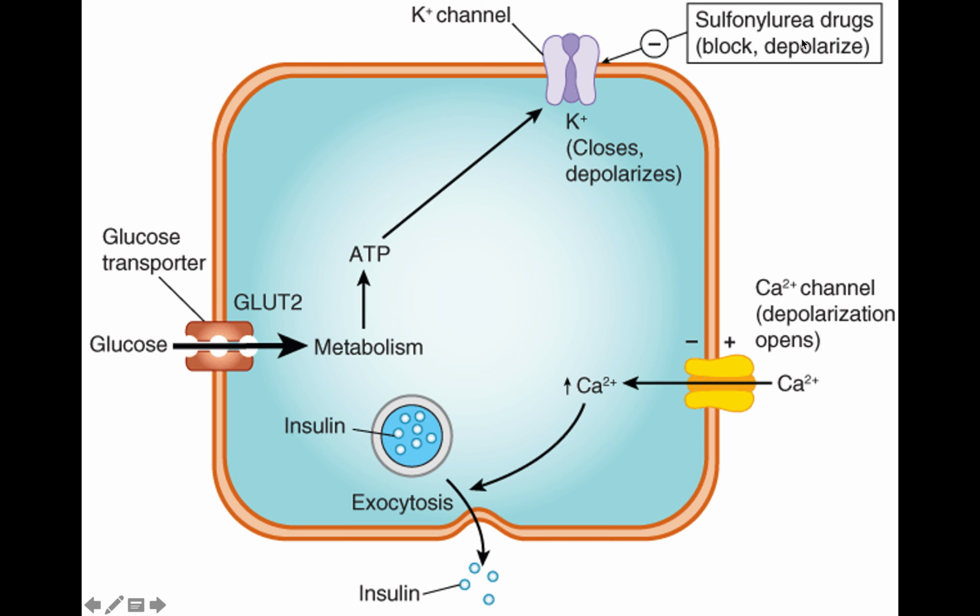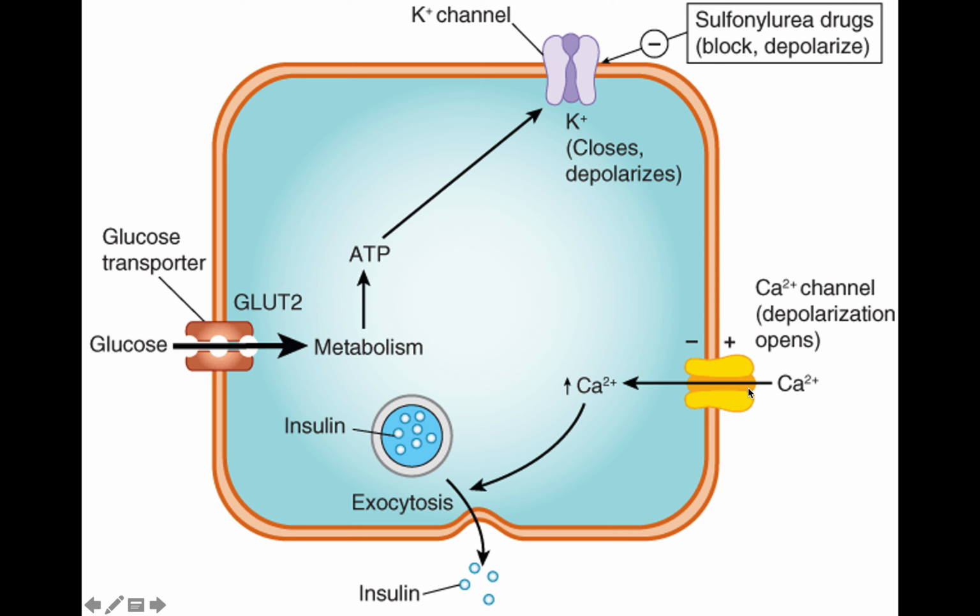Here you can see sulfonylureas and all that, which we'll discuss when we discuss the respective drugs. All right, so I repeat it again. Glucose is taken in through the glucose transporter, undergoes metabolism, and ATP is generated. This ATP blocks the potassium channel, called the ATP sensitive potassium channel, leading to closure of this channel, which in turn causes depolarization of the cell.